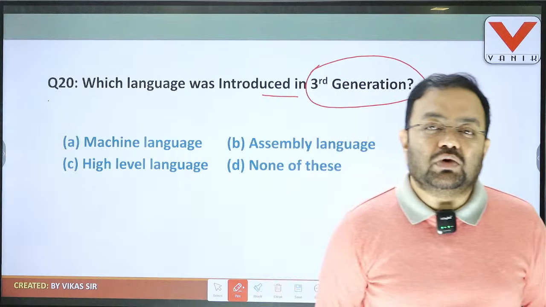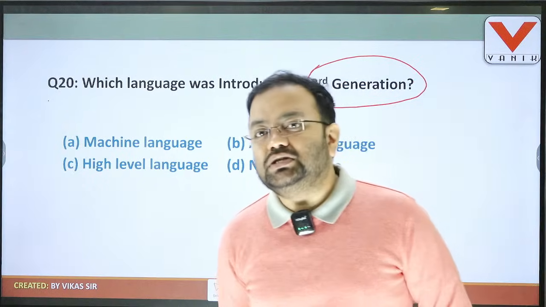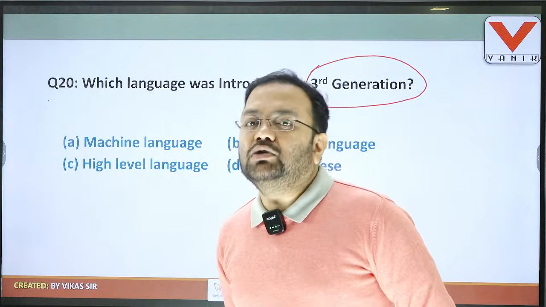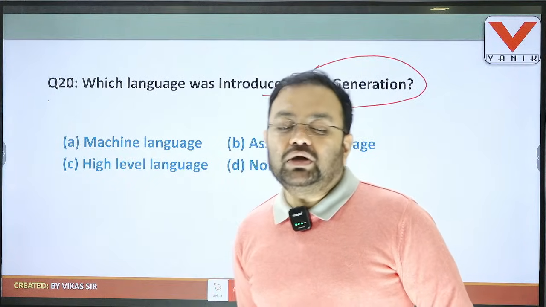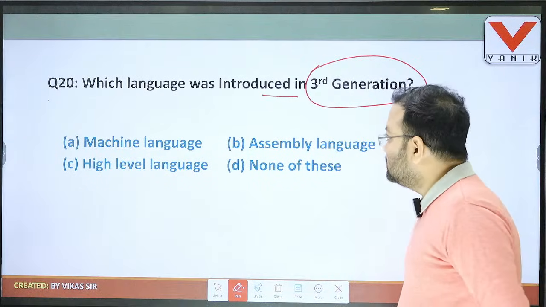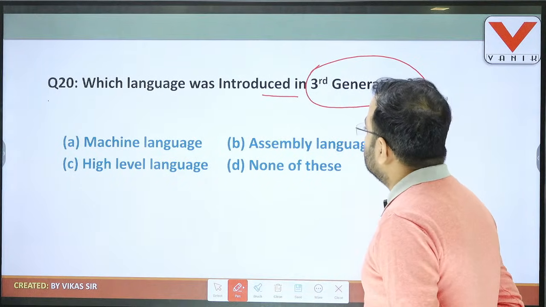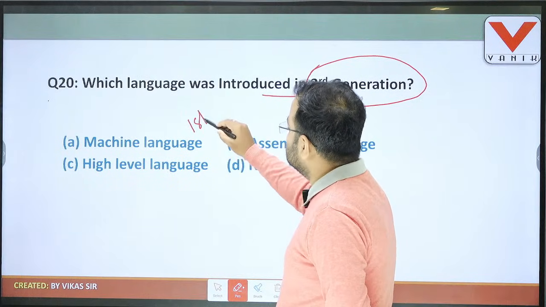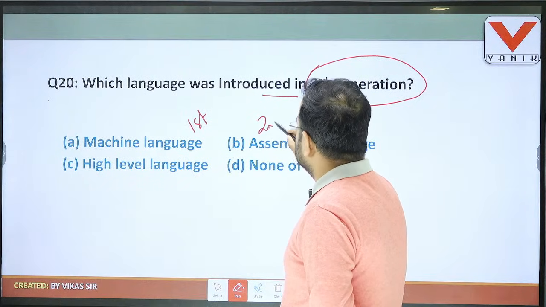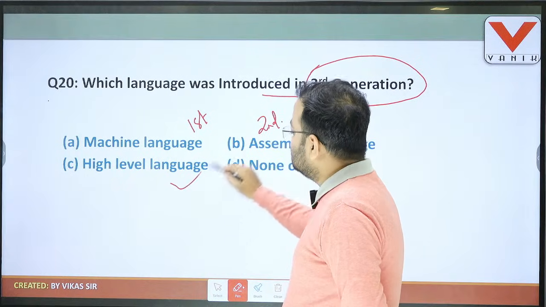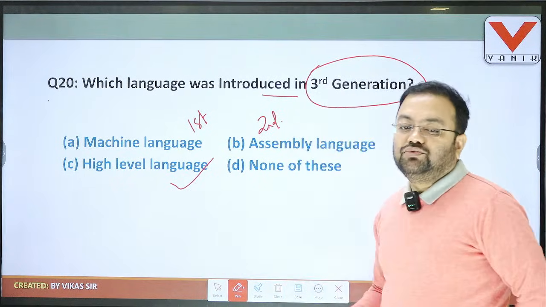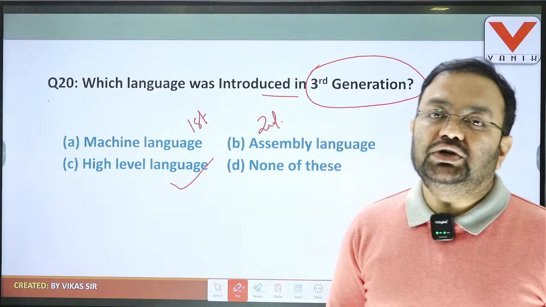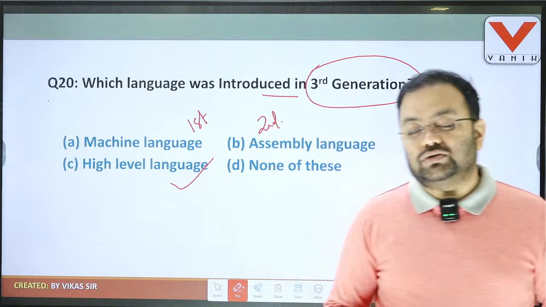In generation 1, it is the machine level language. Generation 2 is assembly language. And from generation 3 onwards, the high level programming language was introduced. It asked which language was introduced in the third generation. Machine language belongs to the first generation, assembly language belongs to the second generation, and the answer is C, high level language. From the third generation onwards, high level programming language was introduced to the industry. So here the answer is C.